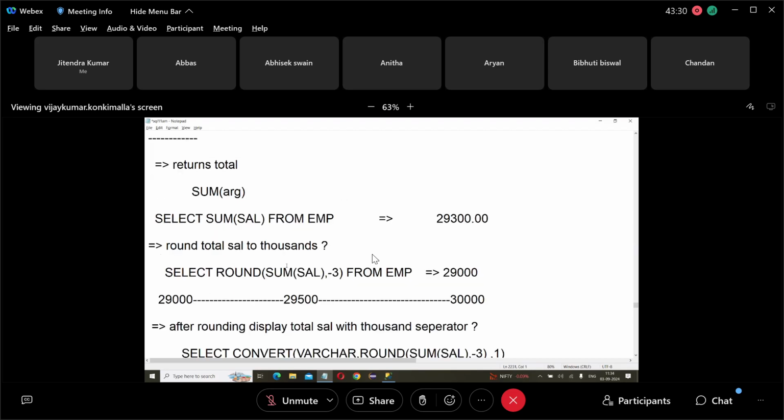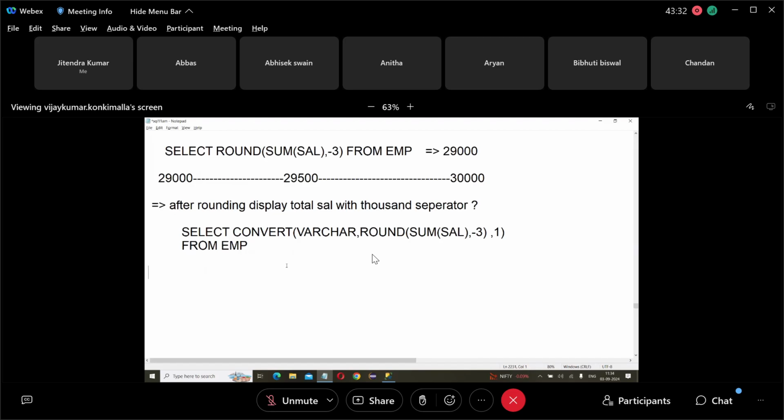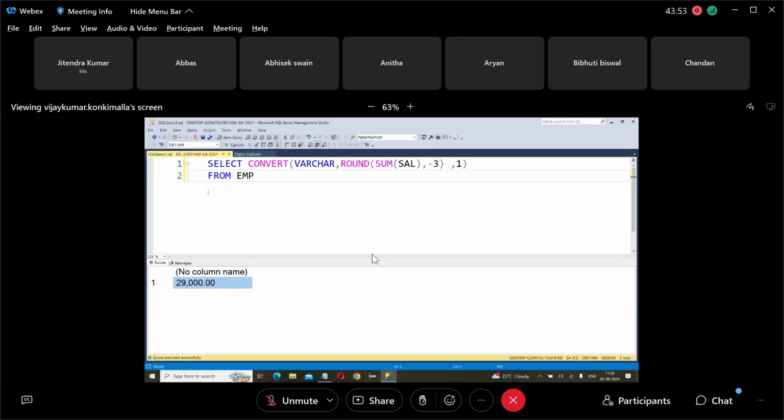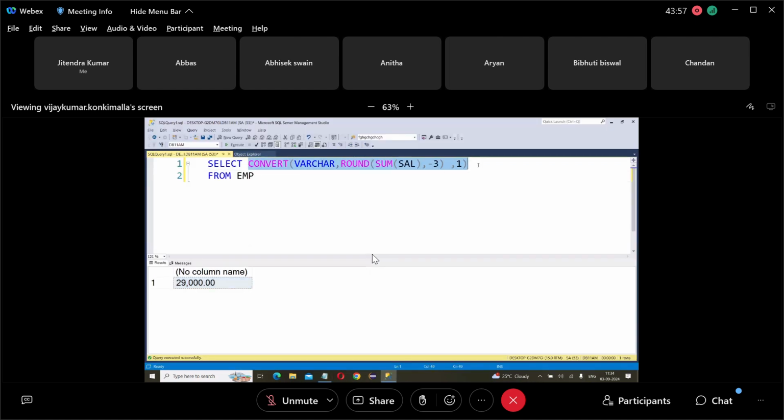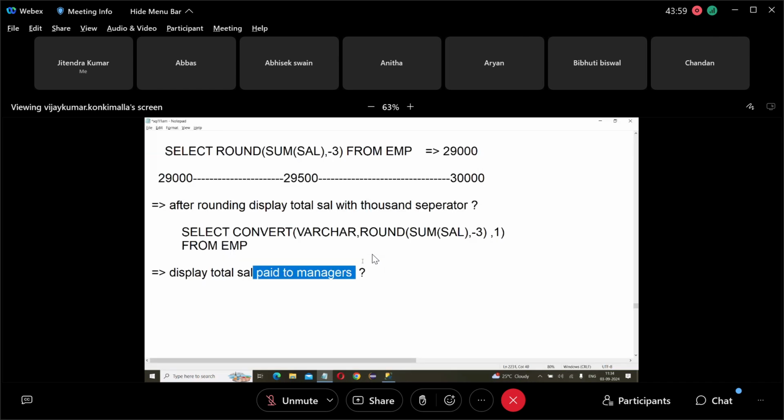That's all. So this is sum. Next one is AVG. But once again, suppose sometimes I want to calculate, for example, display the total salary paid to managers. I don't want the total salary paid to all 14 employees. I want to see the total salary paid to managers. Then what do we have to write?